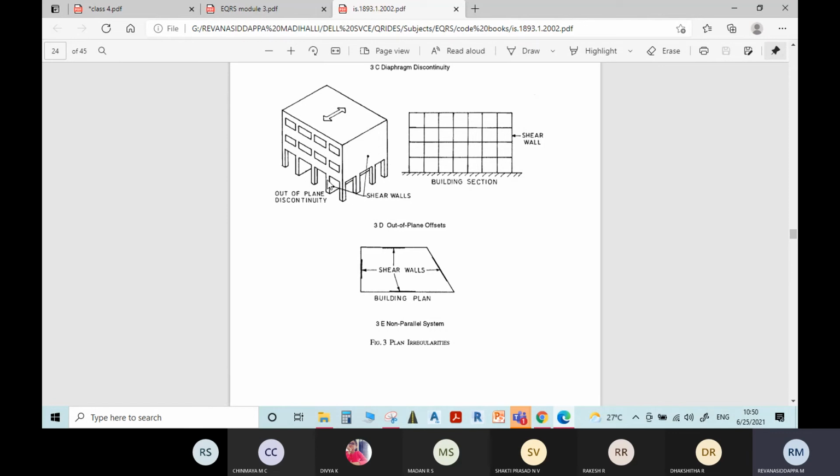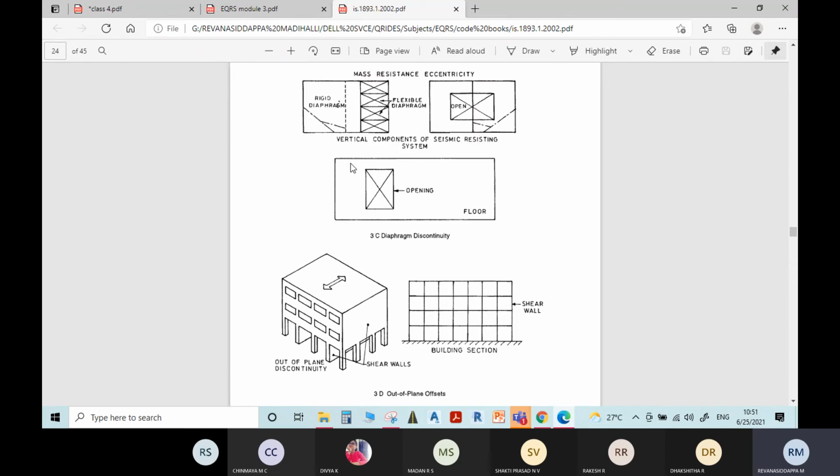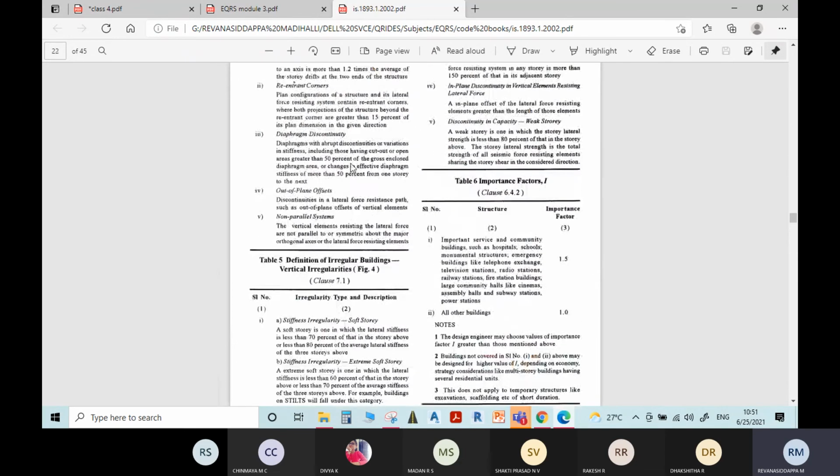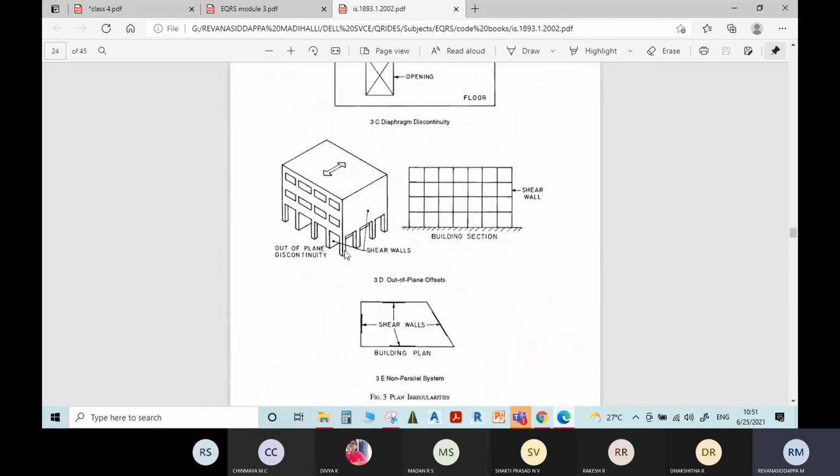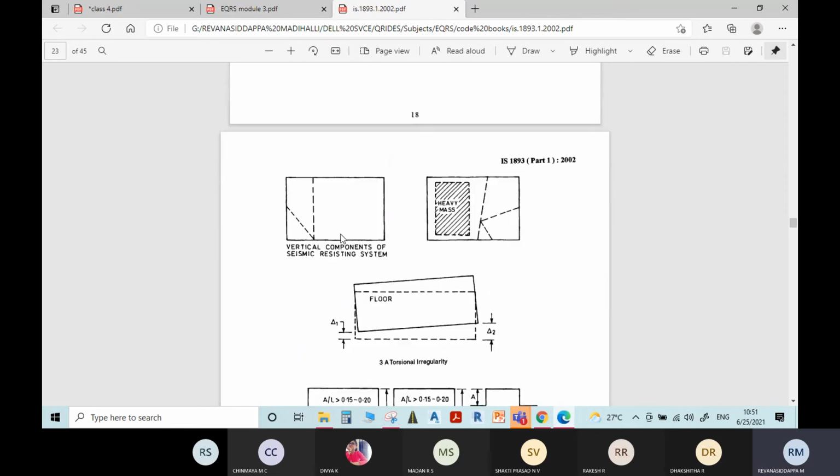But if you take another wall there, below it is continuous. After that, below it is a soft story. It is not restrained by the lateral walls, but above it is restrained by lateral walls. That is why it is considered as out of plane offsets. In this case also, because of the soft story effect, there will be an effect on the building during an earthquake event.